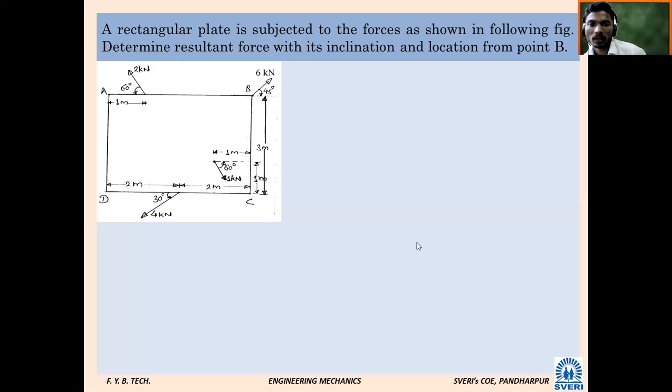Yes, sir. So a rectangular plate is given. What are the dimensions of that plate? Horizontal length? 4 meter. And vertical? 3 meter. So let us solve again. Those who have not understood, you can still give attention here. I have introduced many more problems at last. That's why we are taking time.